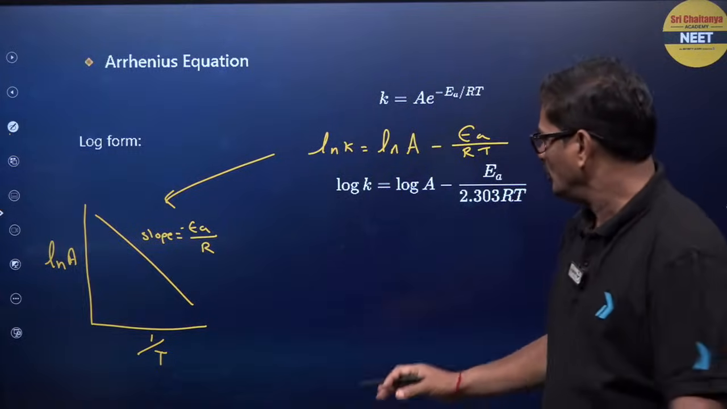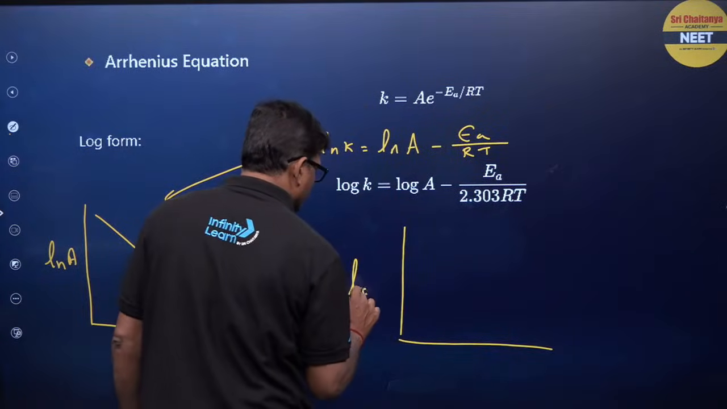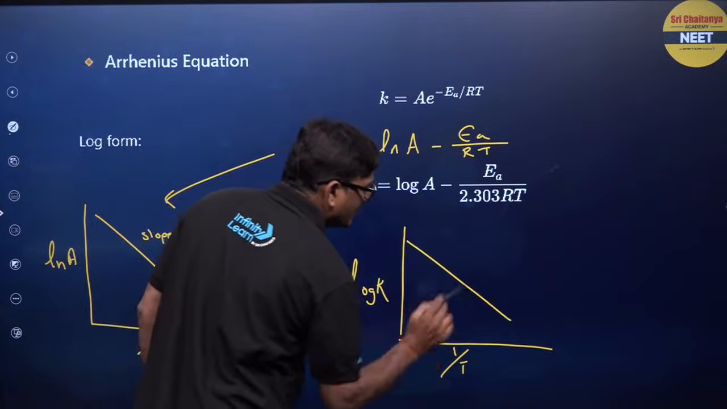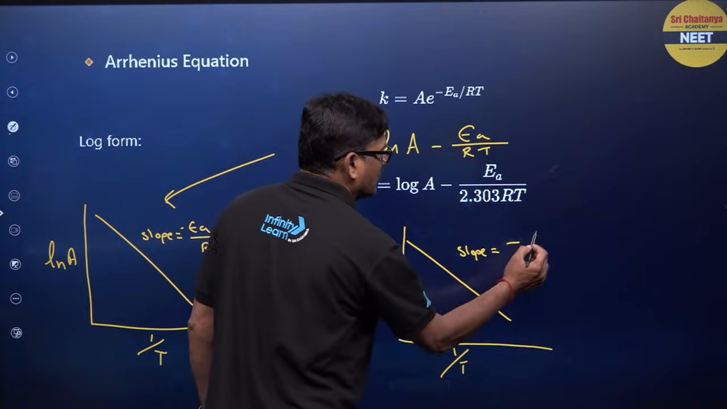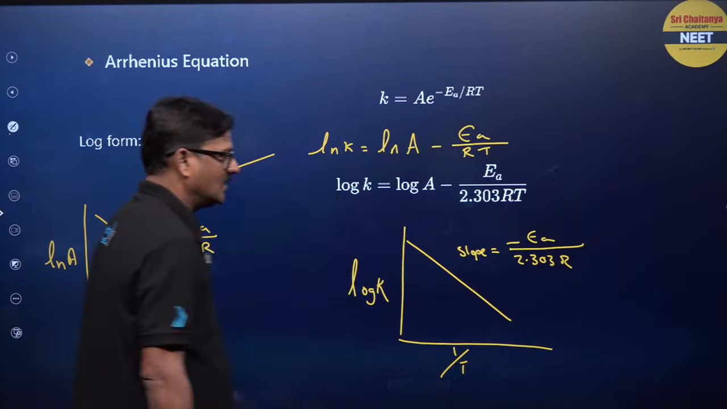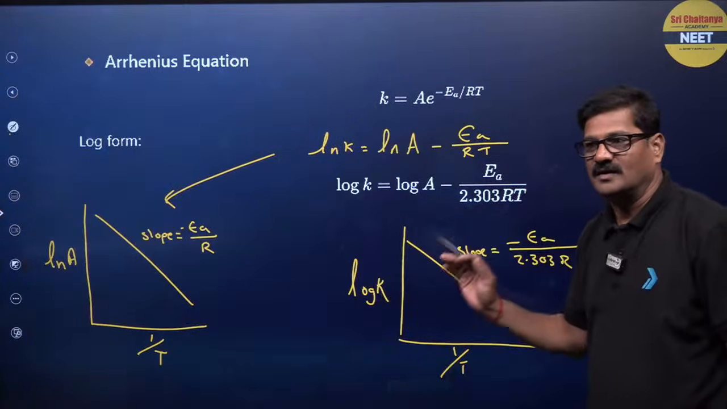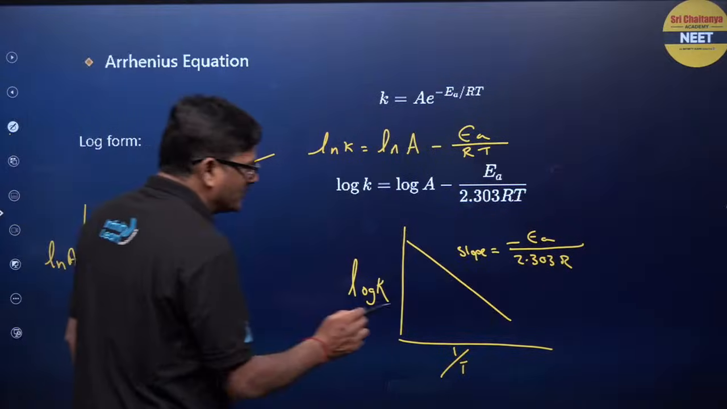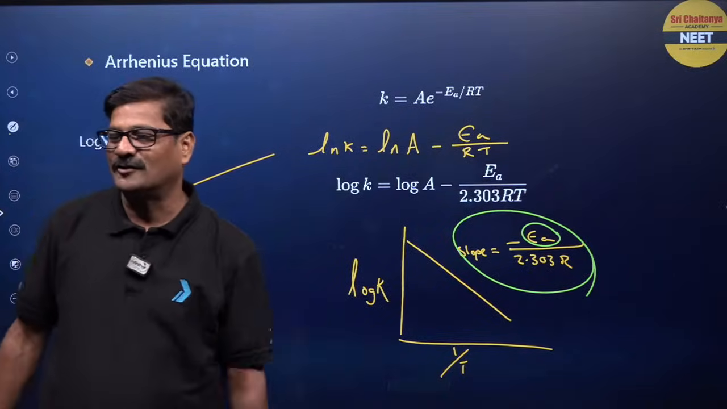Fine. So I want to say here, based on this, log k versus 1 by T is going to be a straight line with a negative slope, and the slope is going to be minus Ea by 2.303 R. Here log k, earlier ln k. Intercept is going to be log A. And what is the importance? It is a very important formula. The slope will be given, and you are asked to calculate the activation energy. Right, Tanu?